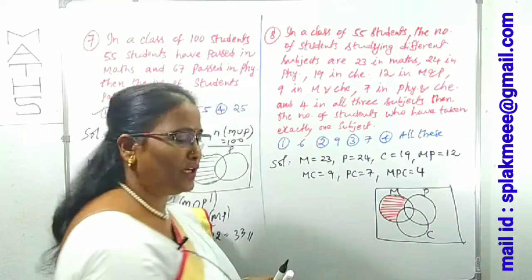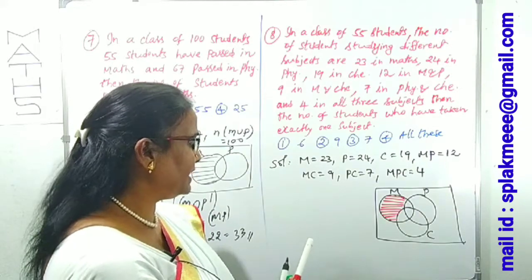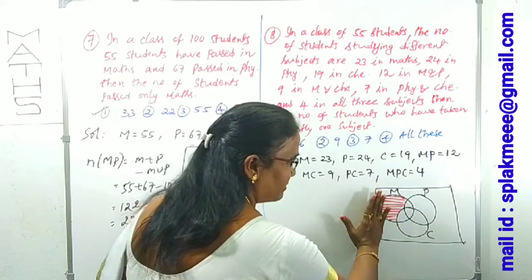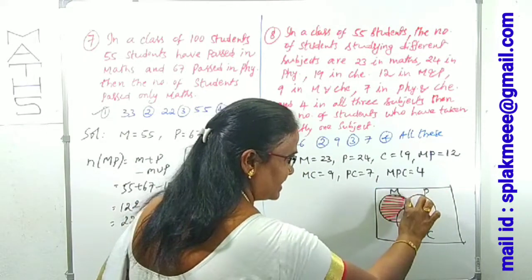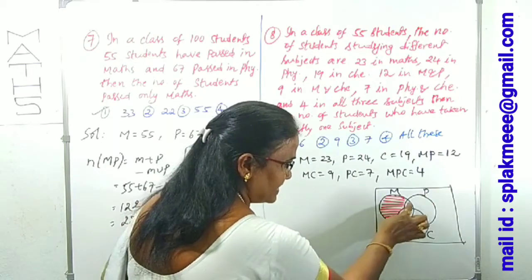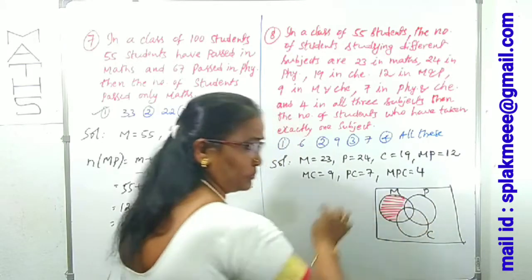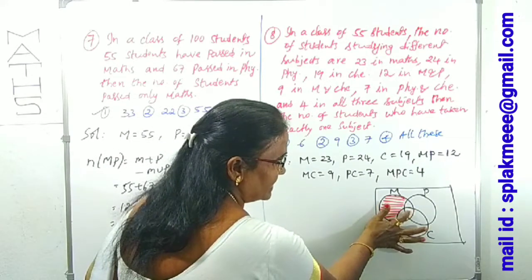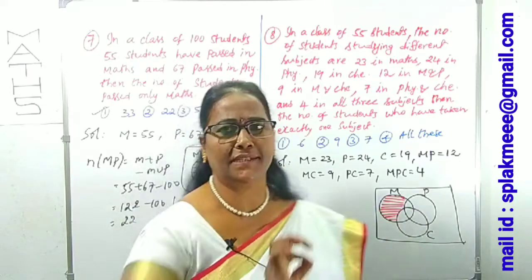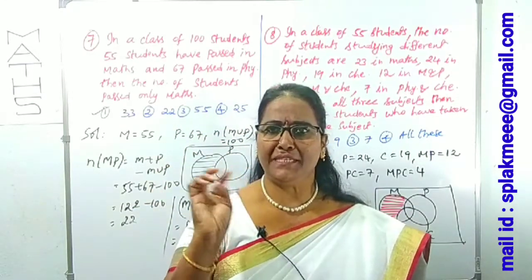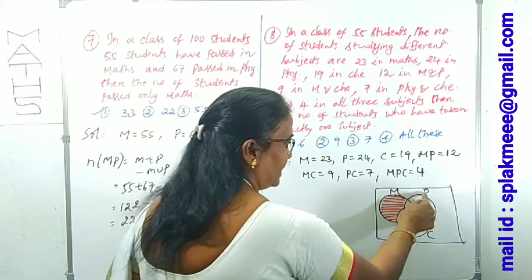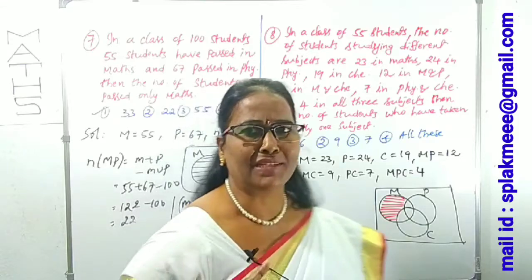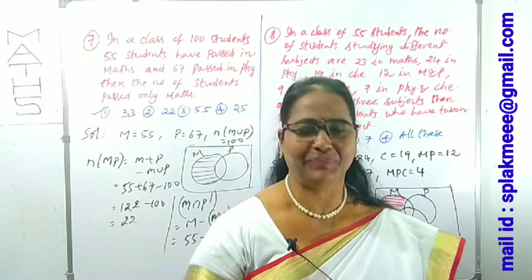If you want to find out who are studying only maths, we want only this part. From maths, the part entering physics, the maths physics part, and the maths chemistry part have to be removed. The internal part is called MPC, which is common to all 3 subjects. If you remove both MP and MC, the MPC part is removed 2 times, which means 1 time extra it is removed, so you have to add it back.